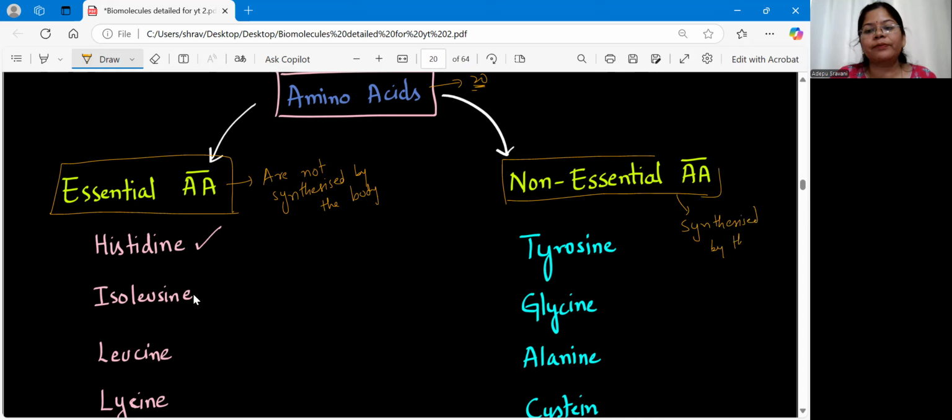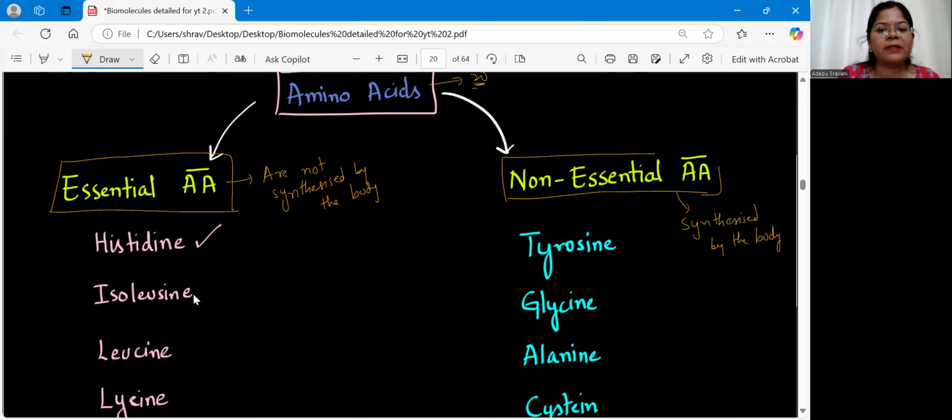by the body. So does that mean that these amino acids are not essential for our body? That doesn't mean that. Clear? Please don't get confused by going with the meaning of the terms. You simply remember essential amino acids are not synthesized by our body. We have to take them along with our diet. Whereas the non-essential amino acids, they are essential actually. Clear? Non-essential amino acids, they are synthesized by the body. So we need not bother. Since they are synthesized in our body, we need not take them along with our food. That is the meaning of these two types of amino acids, essential and non-essential.